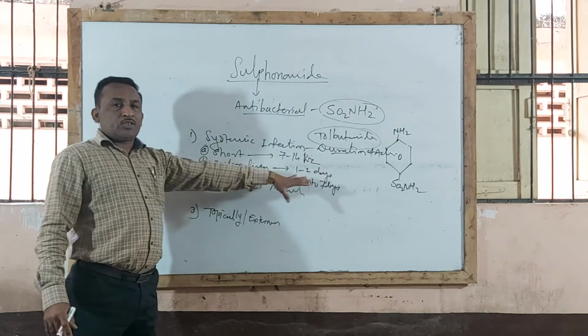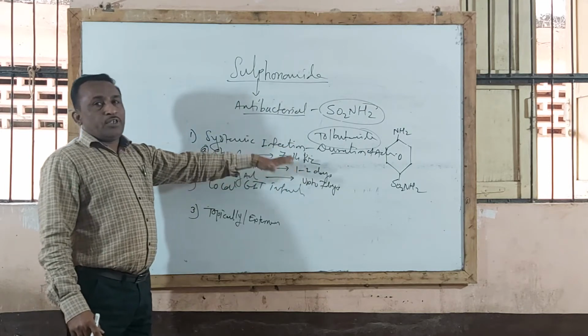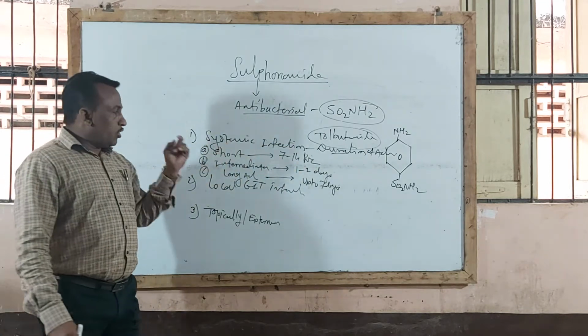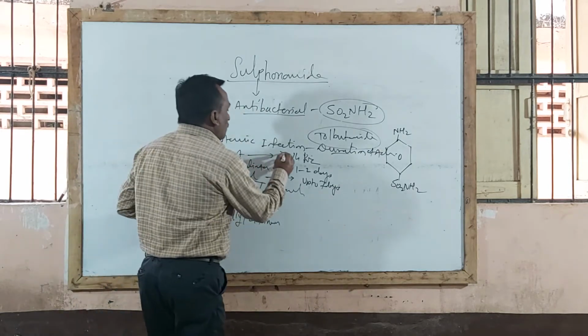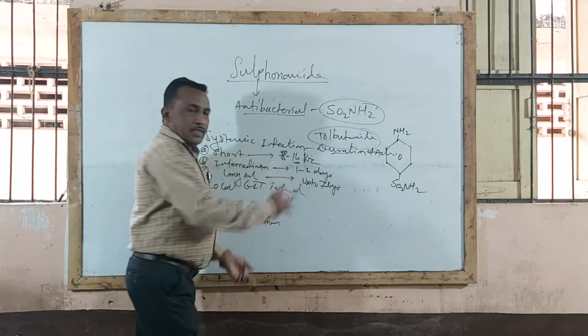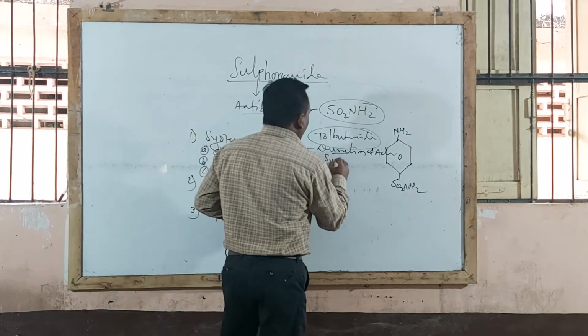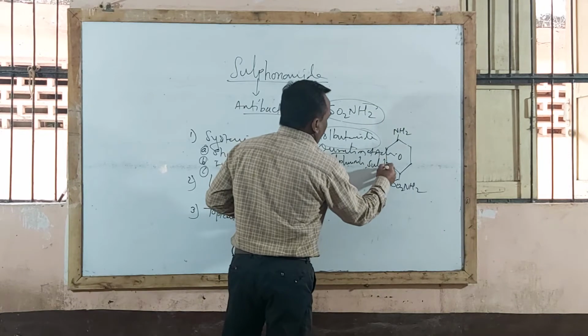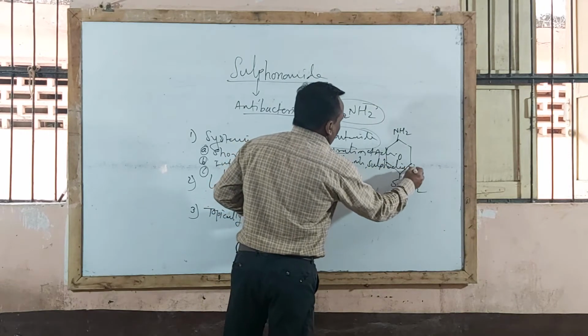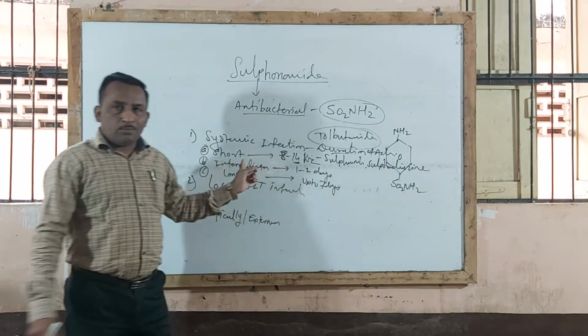So this duration of action of the drug depends on affinity to bind with plasma protein. Let us see first the short acting sulfonamides, having a duration of action of 8 to 14 hours. Examples: sulfanilamide, sulfadiazine. These drugs are short acting sulfonamides.